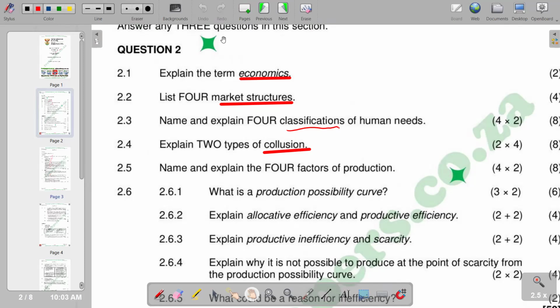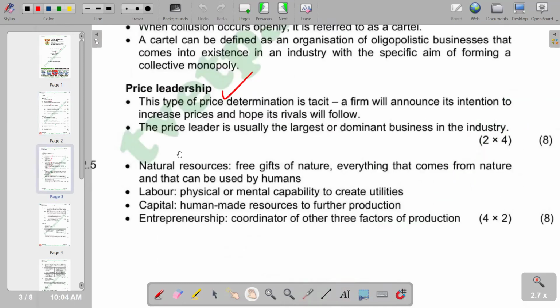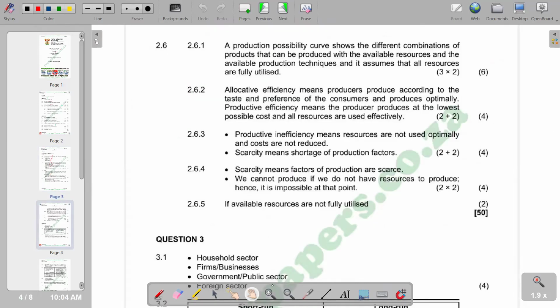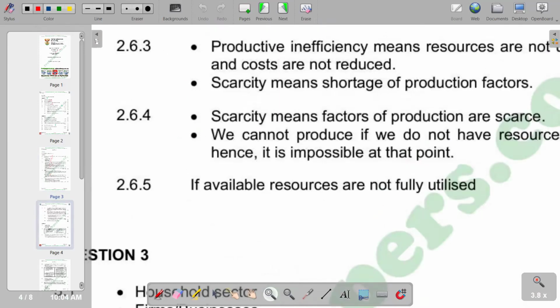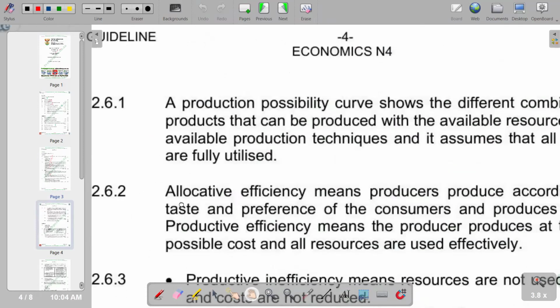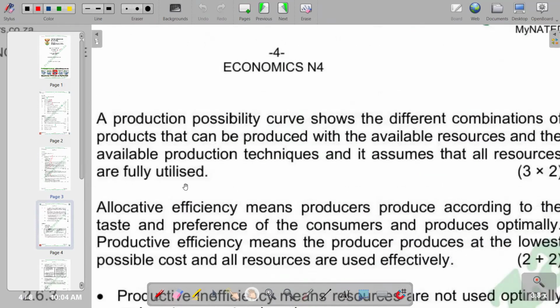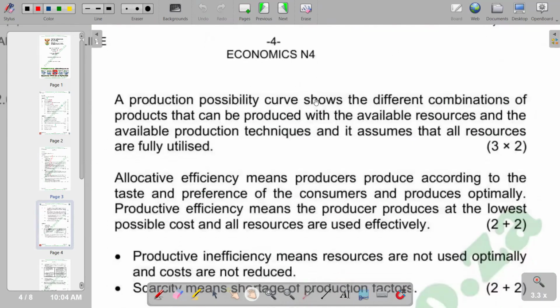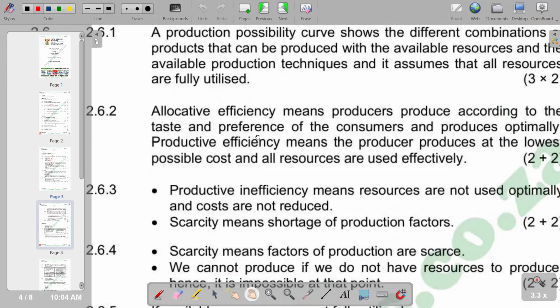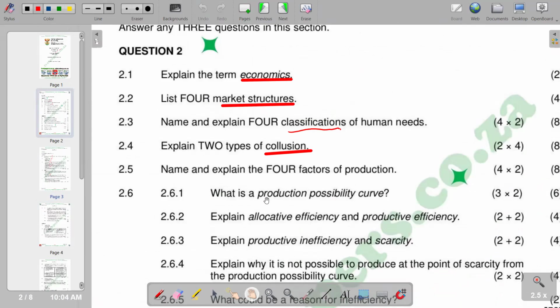A typical production possibility curve is a curve that bows outwards in terms of its shape. So here is the brief description that we have of the production possibility curve in our answer section. The production possibility curve shows the defined combinations of products that can be produced with the available resources and the available production techniques, and it assumes that all resources are fully utilized. So that's the PPC.